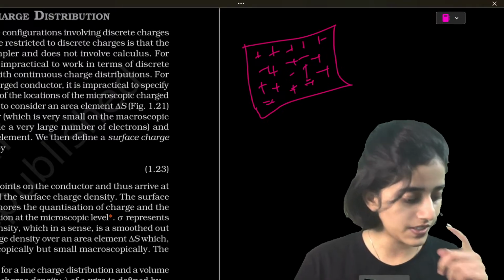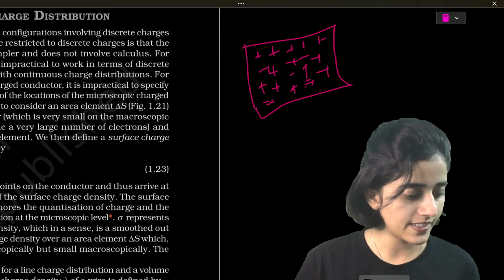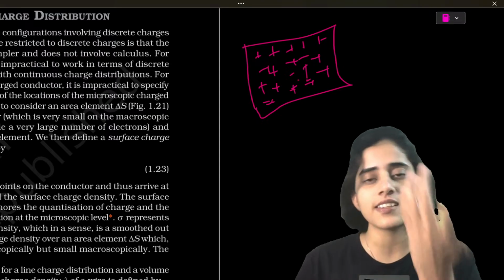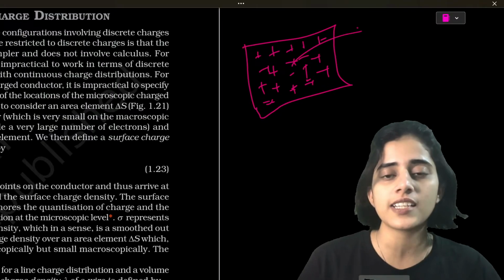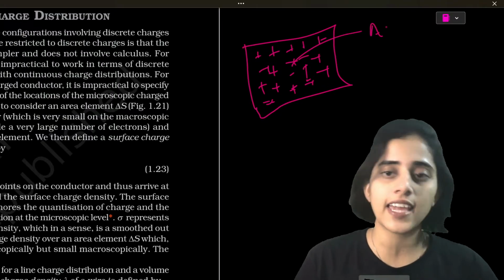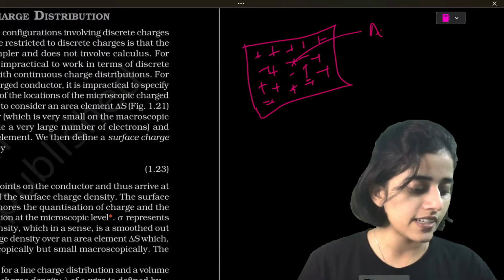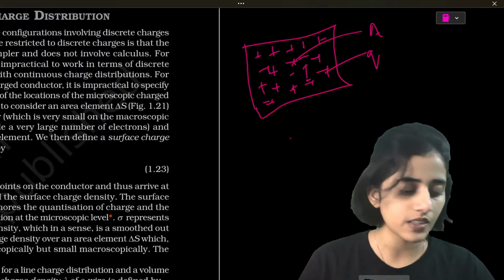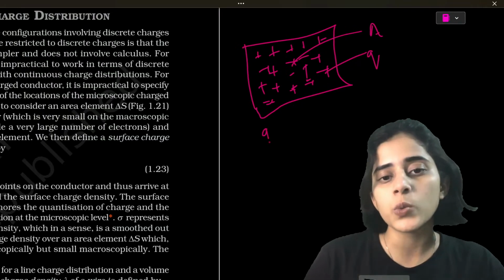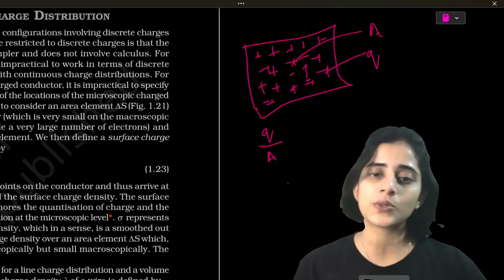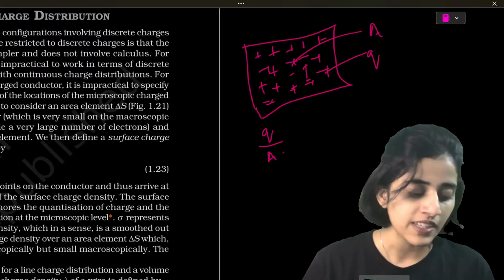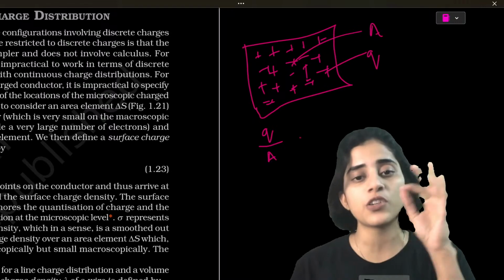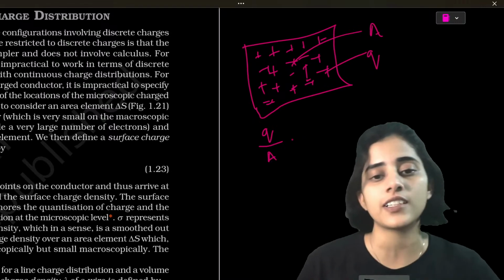It's full of charges, and the sheet has an area. Let's put it as A. And then let's say each of these charges is Q. So what will Q by A be now? Q by A will be the area charge density, which is the amount of charge in a particular area.